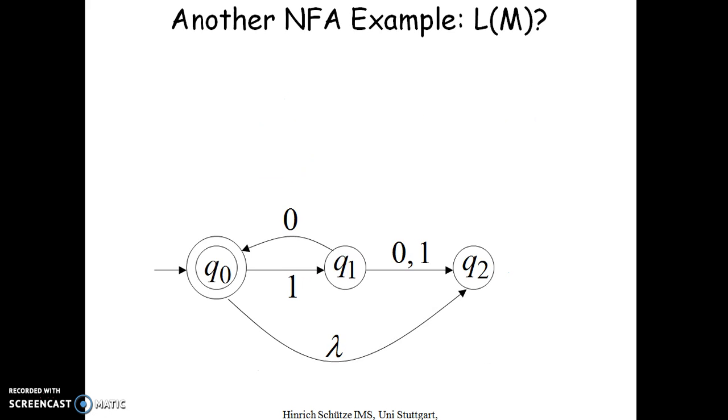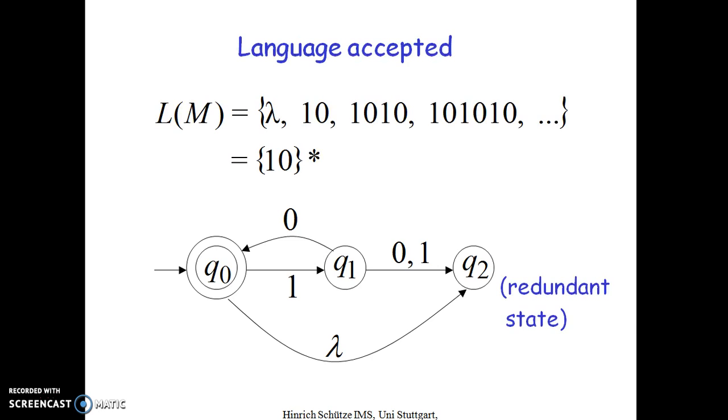Another example we'll see. Here, the language accepted by the automata is, because the initial state itself is the final state, it will accept epsilon, and then on reading 1, 0, I can reach the final state, and I can read any number of 10s, so that will come as the language.